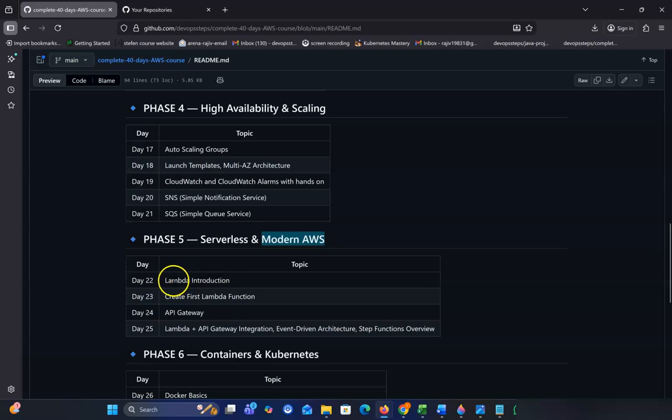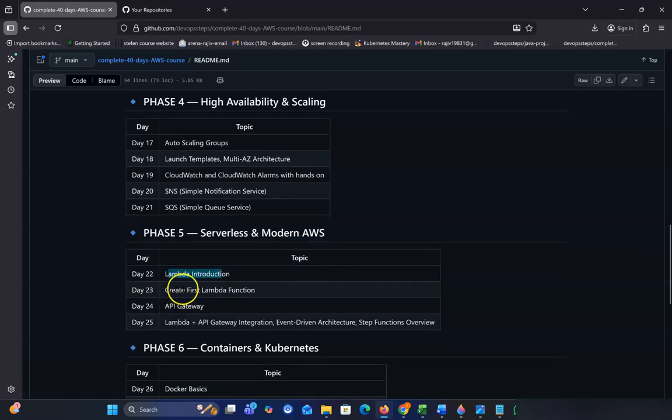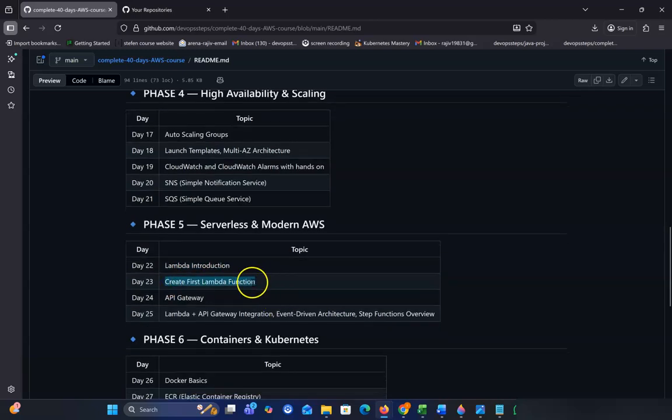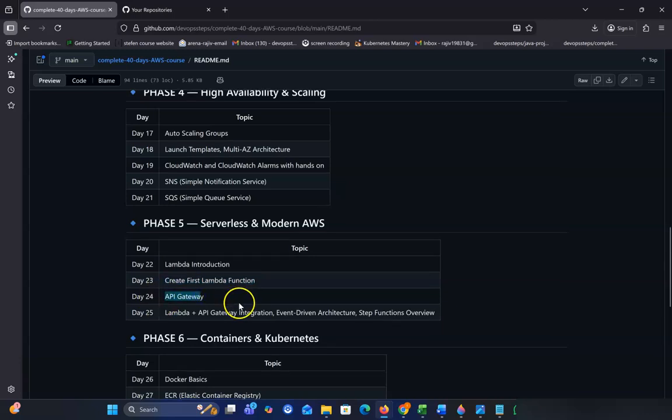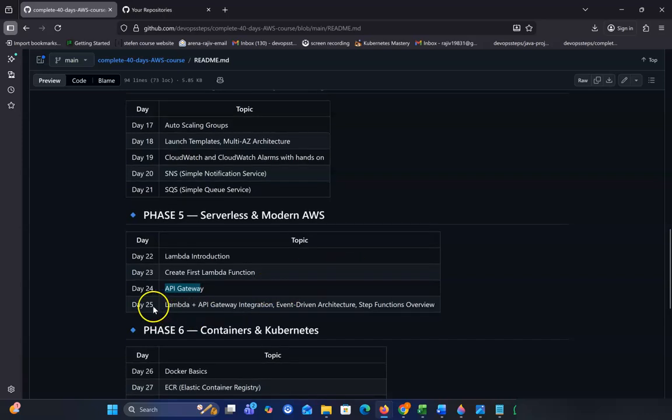In day 22 we'll talk about Lambda introduction, what is Lambda, and we'll show a hands-on demo. In day 23 we'll create our first Lambda function. It's a full demo. And day 24 we'll show you what is API Gateway and how to create and use API Gateway. In day 25 we'll show Lambda plus API integration and event-driven architecture setup. It's a complete hands-on demo.